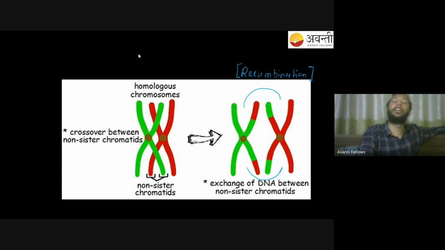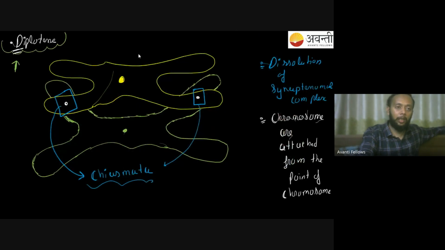Then you will have the diplotene stage. This is where you will get to see the first thing you have to mention: the dissolution of the synaptic complex will take place over here. So from the center, my chromosomes are free, but they're still attached from the point of crossing over, and that point is called the chiasmata. These are the two things you have to know in the diplotene stage.